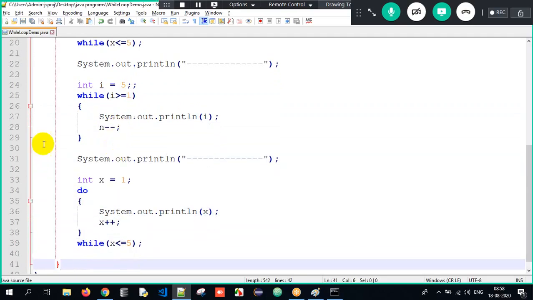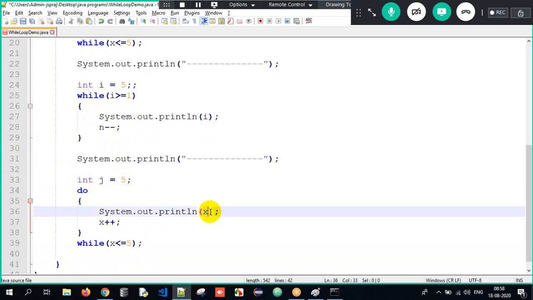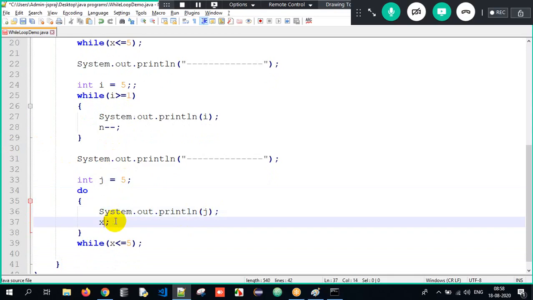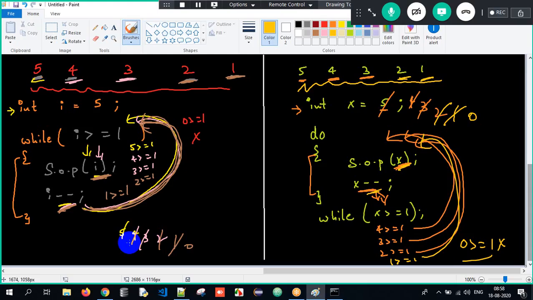The do while loop, how will you do it here? x is nothing but 5. We'll take it as j here, a different variable. I will print the value of j here, and here it is again j minus minus. Why? We are decrementing until j is greater than or equal to 1. This is all about it.